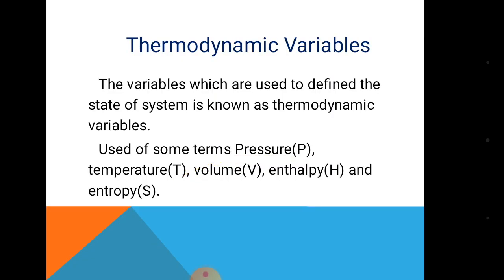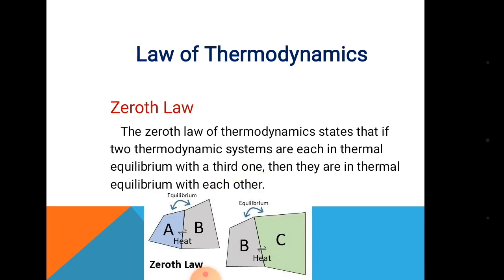Next we discuss thermodynamic variables. The variables which are used to define the state of a system we call thermodynamic variables. Some of the variables used are temperature, pressure, volume, entropy and enthalpy. Next, let us see the laws of thermodynamics. First one, zeroth law. If two systems are in thermal equilibrium with a third system, then they two are in thermal equilibrium with each other.